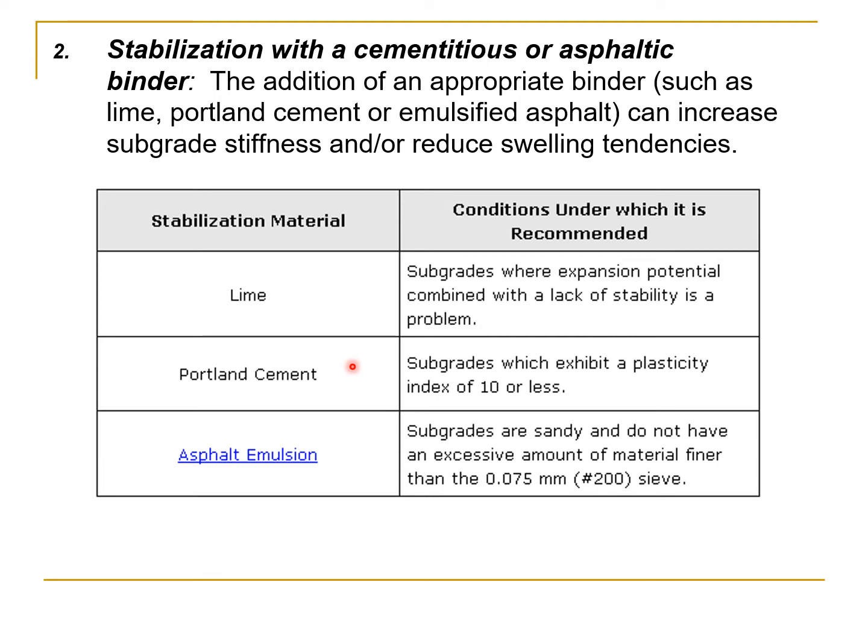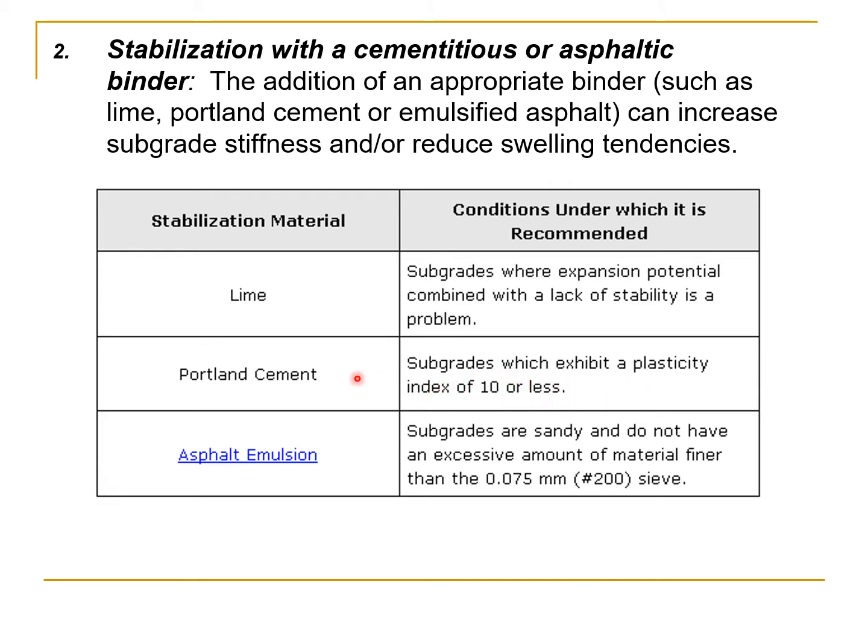And Portland cement is for subgrades which exhibit a plasticity index of 10 or less. And asphalt emulsion is for subgrades that are sandy and do not have an excessive amount of material finer than 0.075 millimeter. Here, if you look at the Portland cement case, it is written that subgrades exhibit a plasticity index of 10 or less.